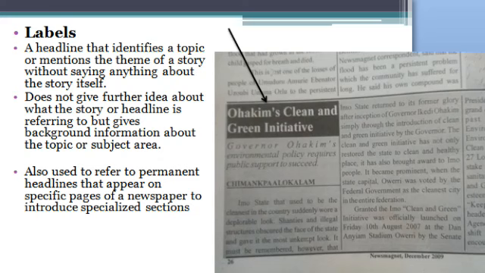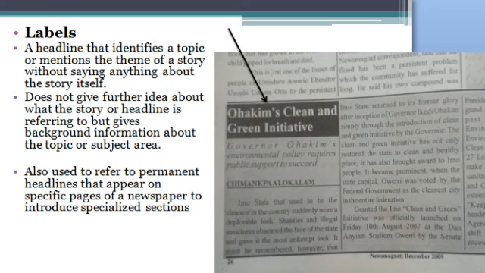Labels. Label headline. This is a kind of headline that just provides the theme of a story without giving a pointer to what the content is all about. It just mentions the topic, provides a background of what the topic is all about, but it does not say anything about the topic. That's why they call it a label. It just labels the topic. It labels the story, but does not provide a pointer to what you expect in the story.